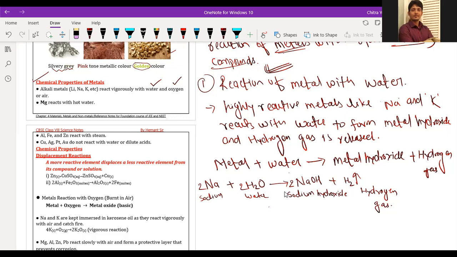Then we have another example, magnesium, Mg. I'm writing another reaction here. For magnesium, this is the second example; the first was sodium and this one is second. Hydrogen gas is H2. I have written the name also here, hydrogen gas.